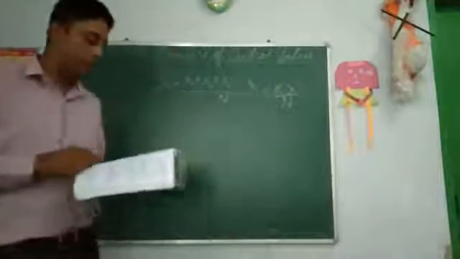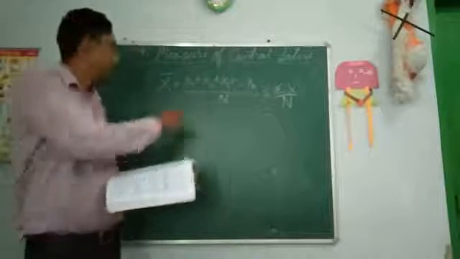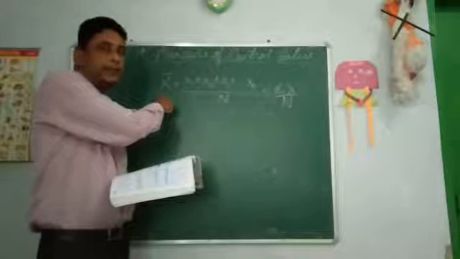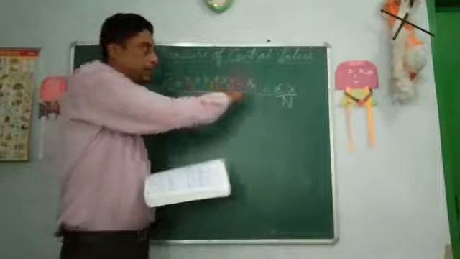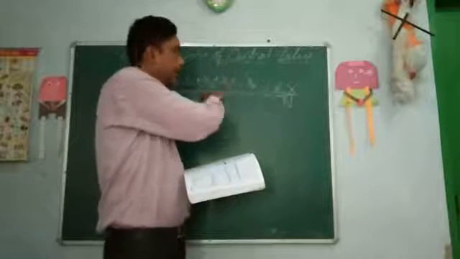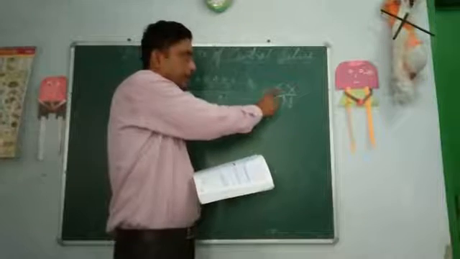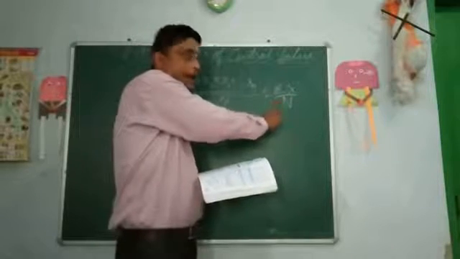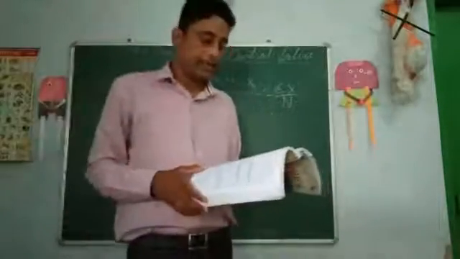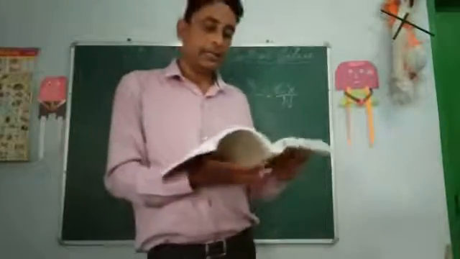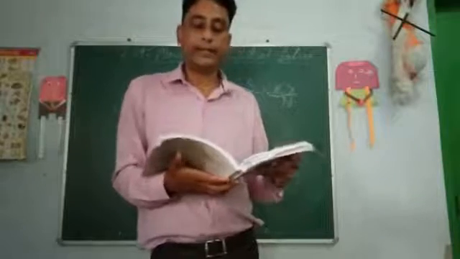So this is the formula of arithmetic mean. Arithmetic mean is represented by x bar. X bar is equal to sum of x, that is all the x values which are given, added, divided by the number of items which we are adding. That will come as the arithmetic mean.